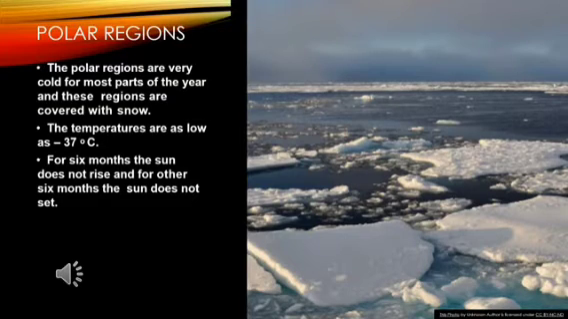And in some parts of the polar region, the sun does not rise at all for 6 months, and for another 6 months the sun does not set at all. So you were understanding? They have only daylight during 6 months, and the next 6 months they'll have only night.